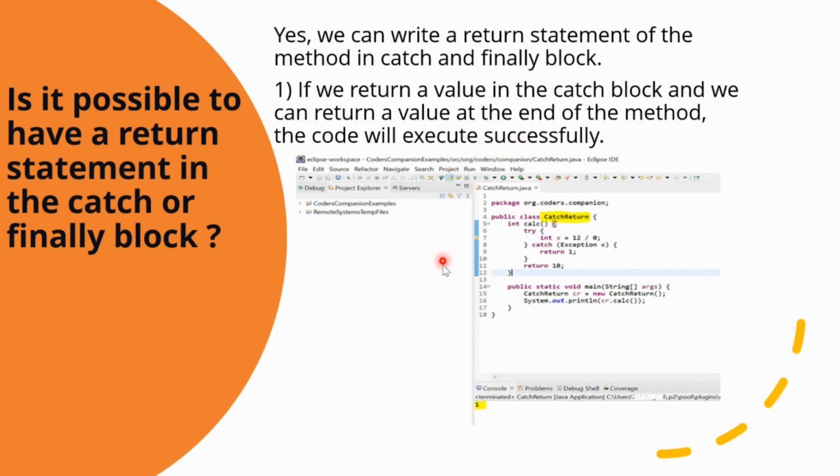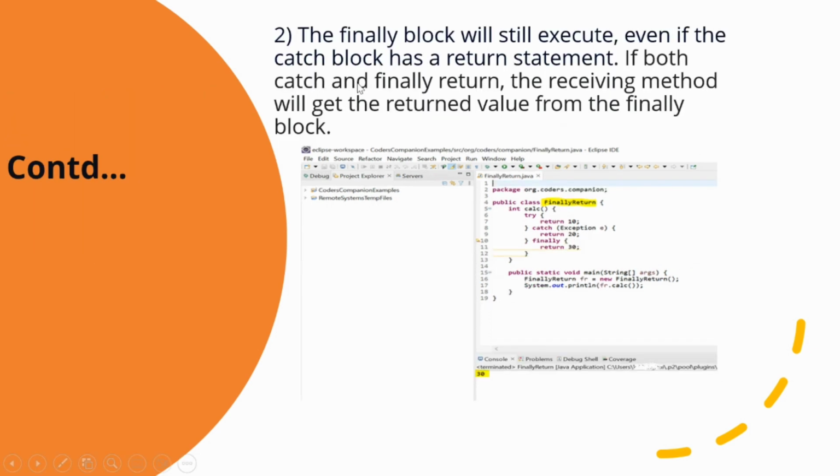Now, as shown in the example, the return statement of the catch block is executed as there is no finally block. See, I have written in the catch block return 1 on line number 9, and this is getting returned because there is no finally block defined in this class. Now, let's continue further. The finally block will still execute even if the catch block has a return statement.